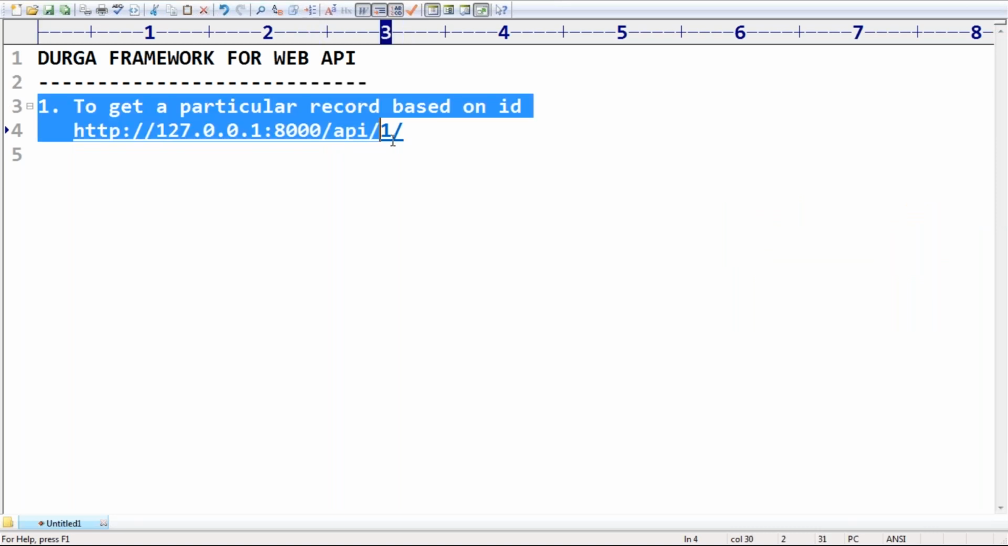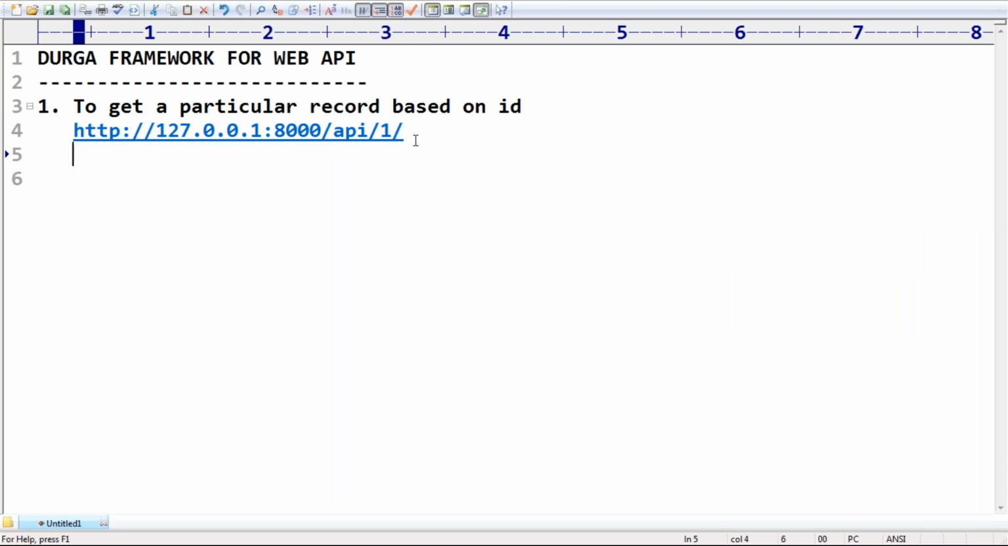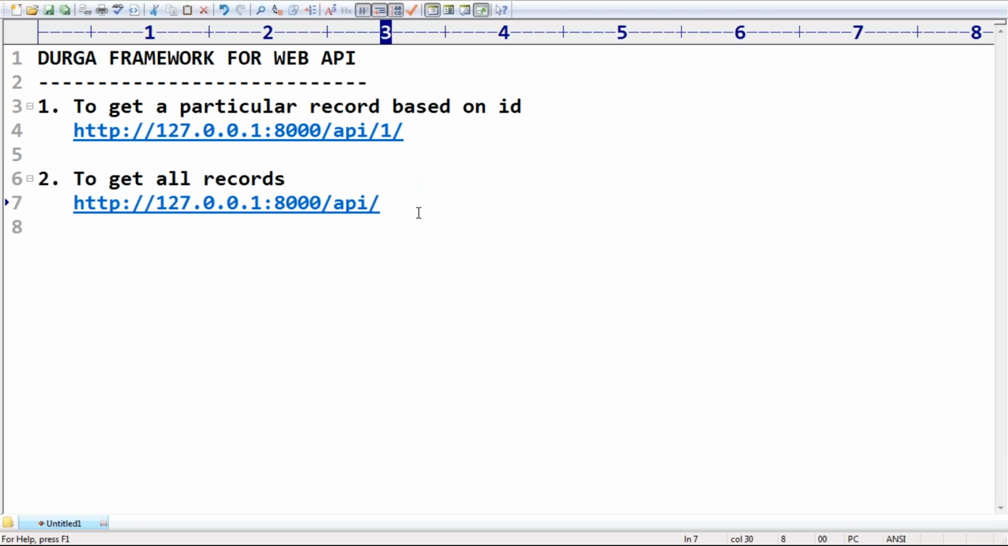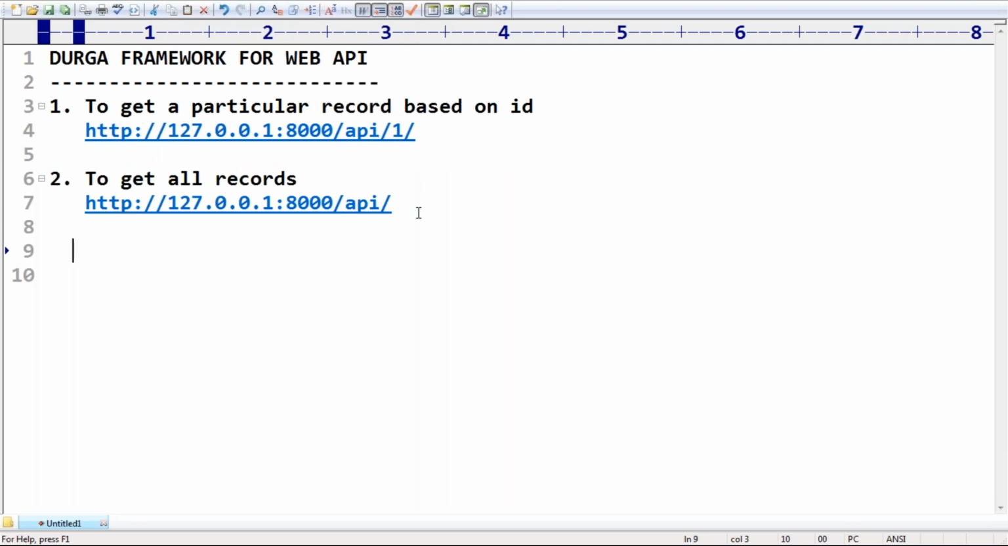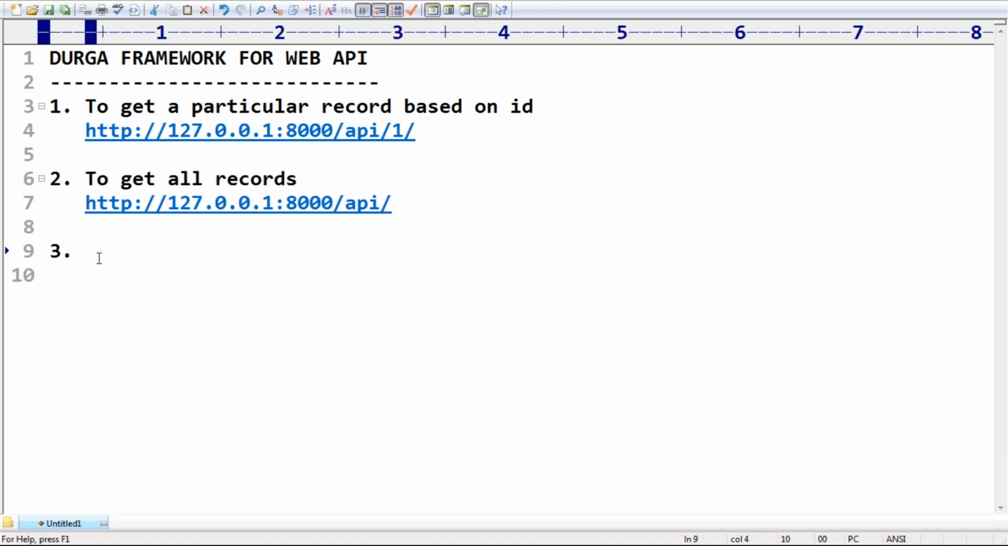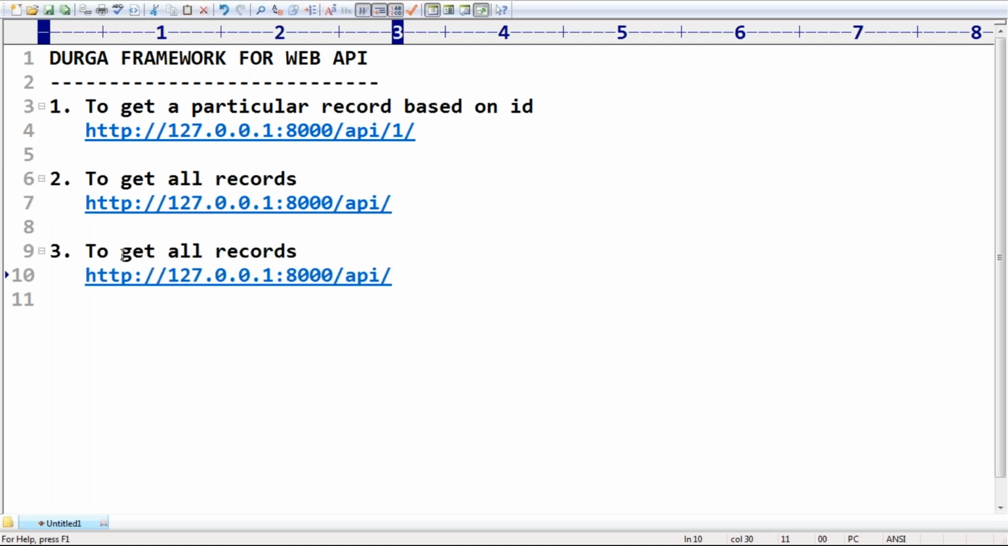Now, to get all the records, observe very carefully, sir. If you want to get all records, then we have to use it just like this. To get all the records, this is what you have to use. Suppose I want to create a record, to create a resource, then what do we go for? Yes, to create a record, this is the endpoint we require to use.